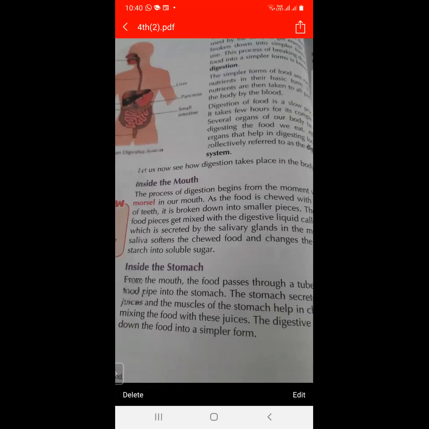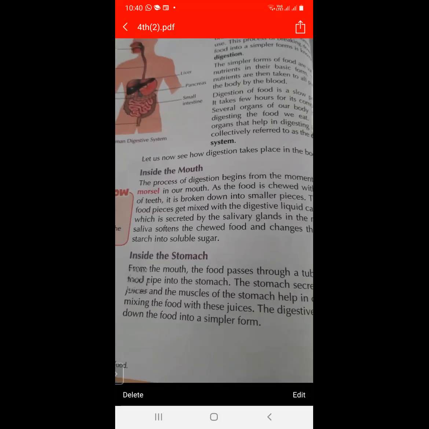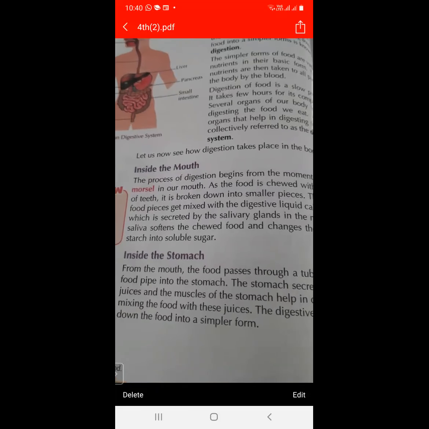So what processes are going on inside the mouth, what processes are going on inside the stomach, what processes are going on inside the small intestine, and what processes are going on inside the large intestine. So firstly we will take what process goes on inside the mouth.